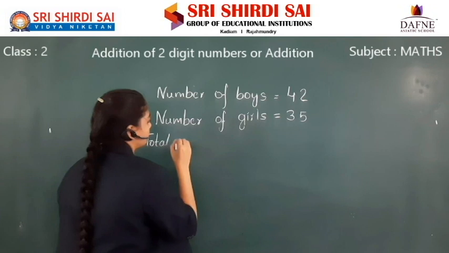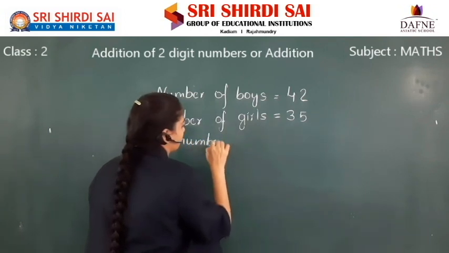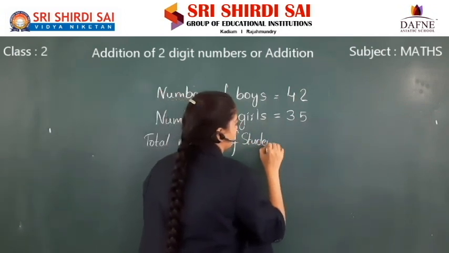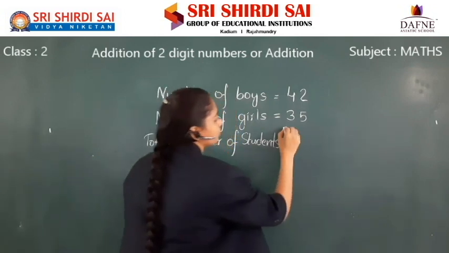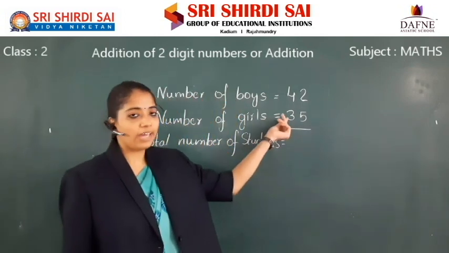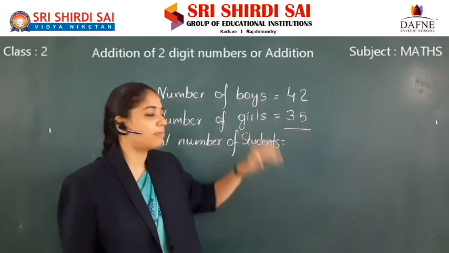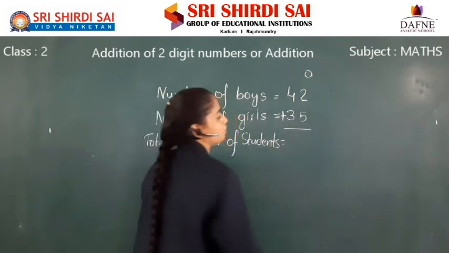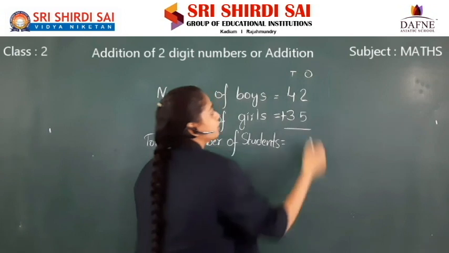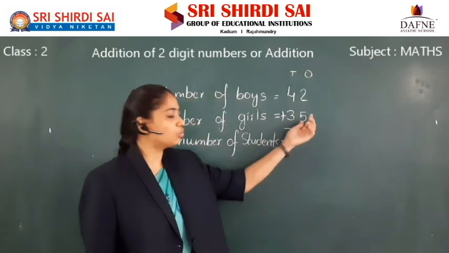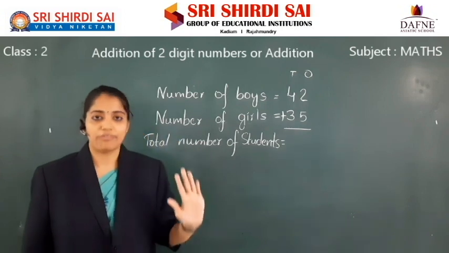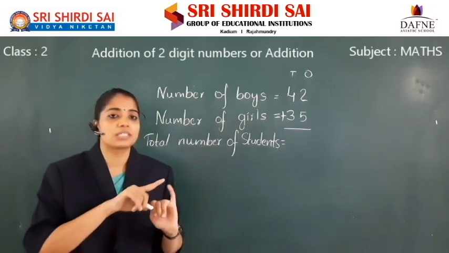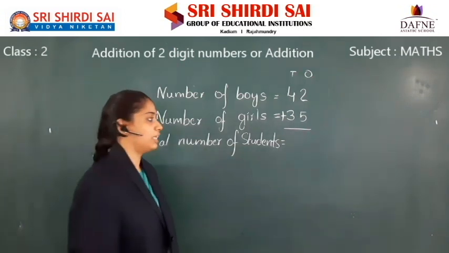Total number of students is equal to. See children, here we have to keep the symbol of addition, that is plus. This is ones place and this is tens place. 2 plus 5. 2 in mind, take 5 fingers. After 2: 3, 4, 5, 6, 7. Write 7 in ones place.